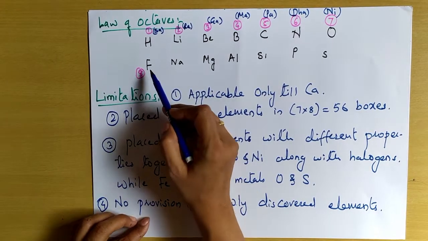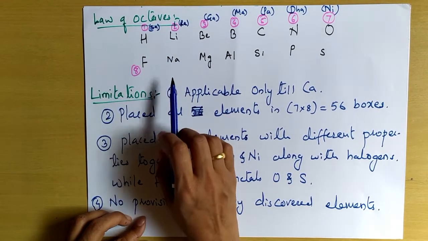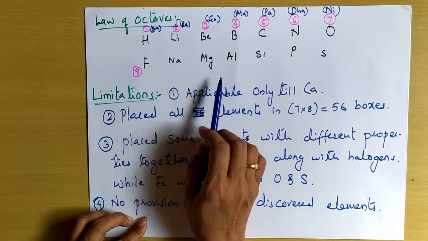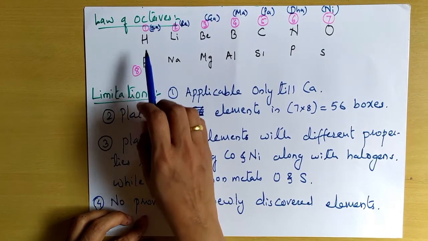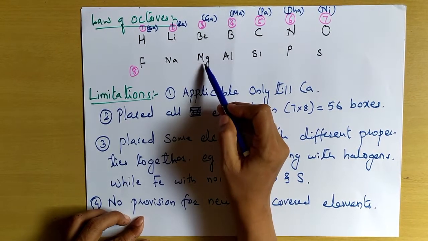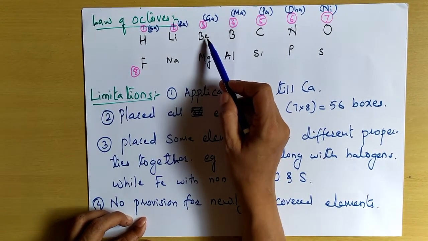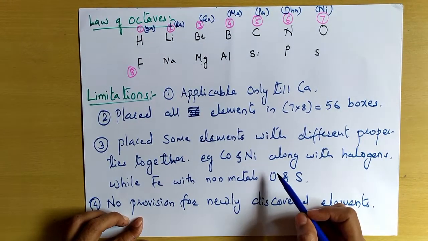So in this way he gave the law of octaves, and he concluded that it is similar to that of the musical notes. That is, every eighth element showed properties similar to that of the first element. Even here magnesium shows properties similar to beryllium, and sodium shows properties similar to lithium.